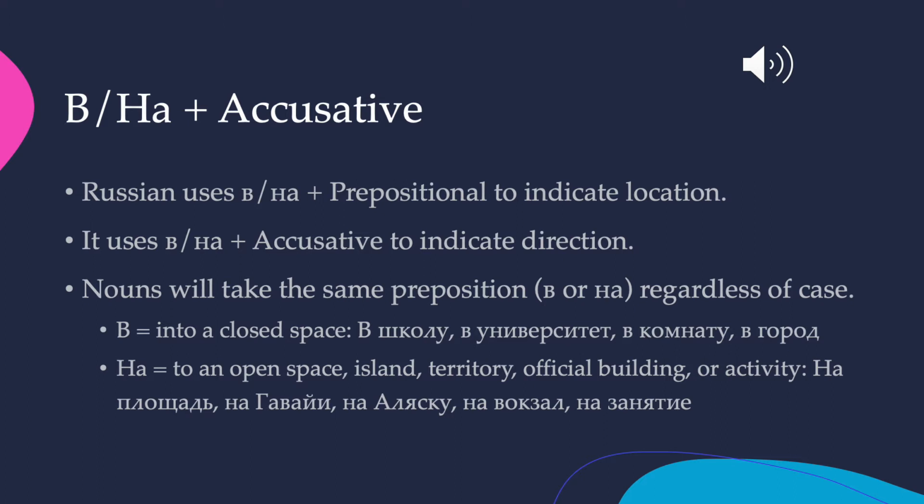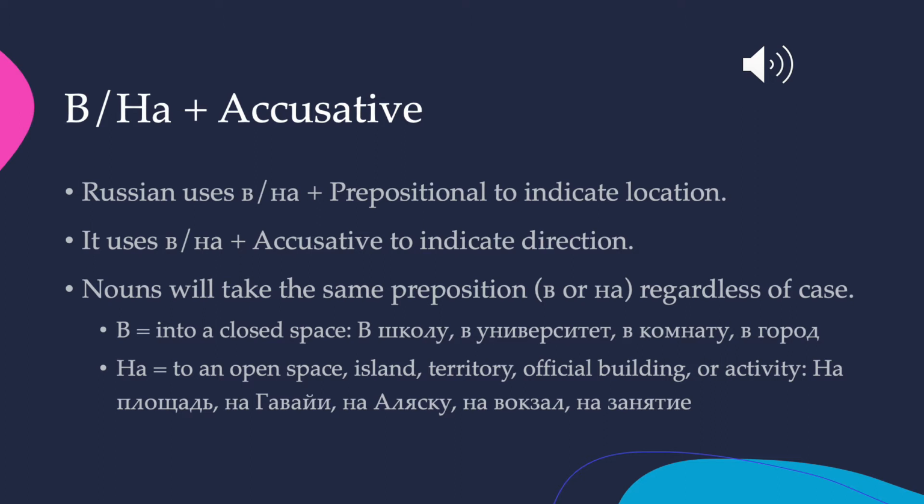The thing to keep in mind is that nouns that take v with the prepositional will also take v with the accusative, and nouns that take na in the prepositional will also take na in the accusative. So the preposition remains the same, whether you're talking about location or direction. The thing that changes is the case ending. Once you learn which nouns take v and which take na, you can just keep that. It doesn't change regardless of whether you're answering the question где, location, or kuda, direction.